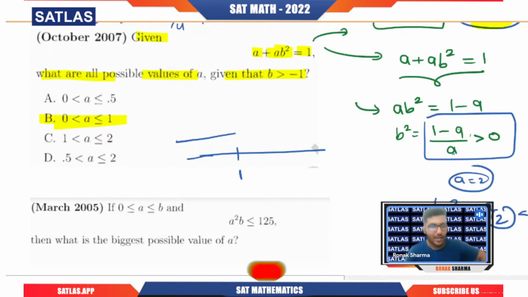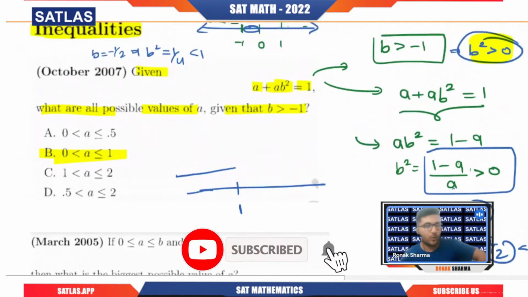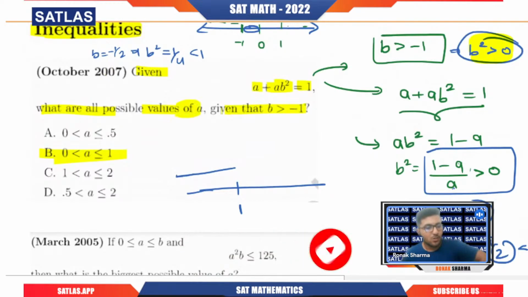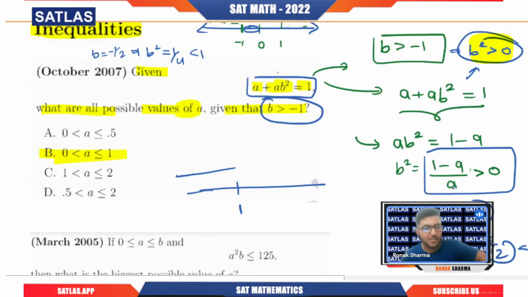So what we are having here is a plus ab square equals 1. Then we want the possible values of a, but they have provided us with one condition: b is greater than minus 1. Now you need to understand one thing. Why am I focusing on b square? Because the equation they have given us has b square in it. So if b is greater than minus 1, try to understand.